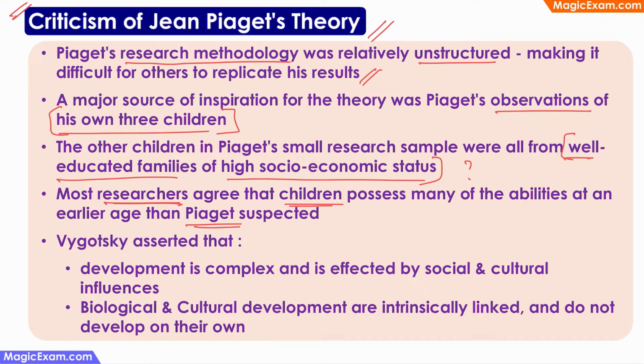Are those age groups correct? That was also a question that was raised by many researchers. And Vygotsky also criticized Piaget's theory. Vygotsky says that Piaget's theories don't take into account social and cultural influences on development. And Vygotsky also says that biological and cultural development are interlinked. That is, biological development cannot happen without cultural influences and vice versa.